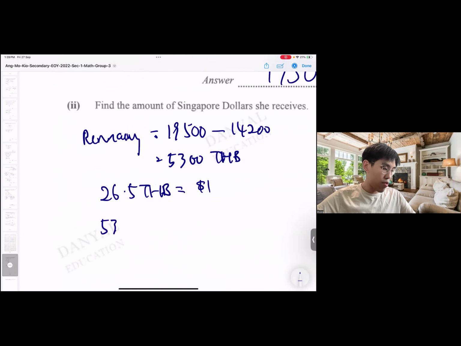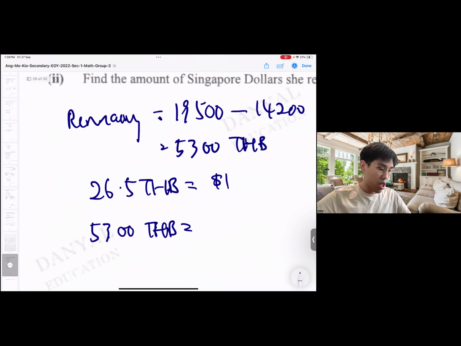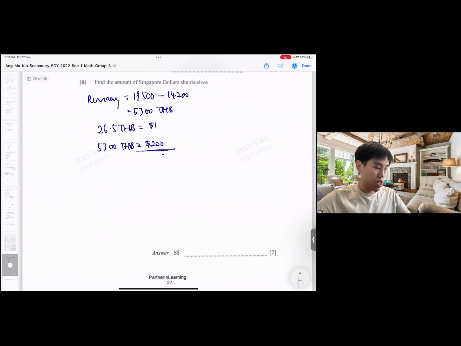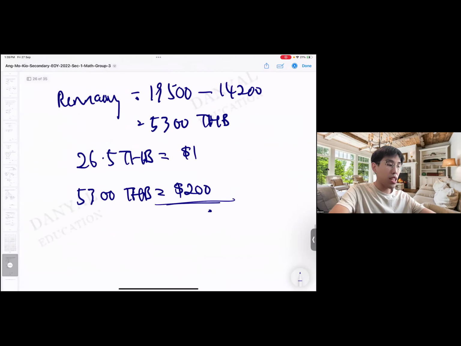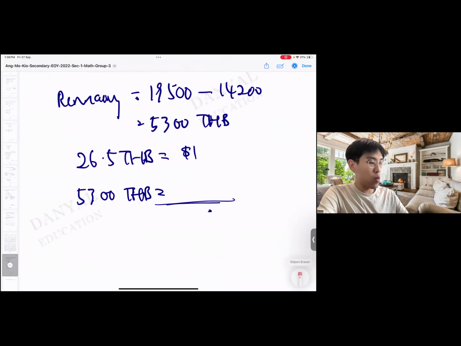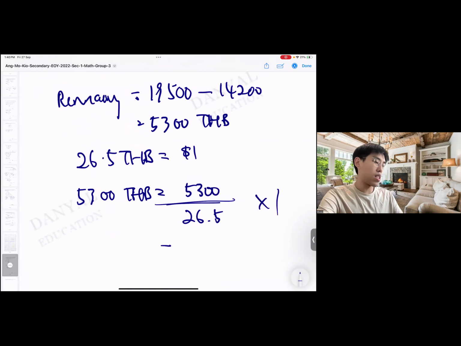I'm looking at 5300 Thai baht equal to how many? 5300 divided by 26.5, you'll get 200. Very simple, this one. But of course, make sure your presentation is clear. For the working here, it will look like that. So it's 5300 divided by 26.5 times 1. Answer 200.